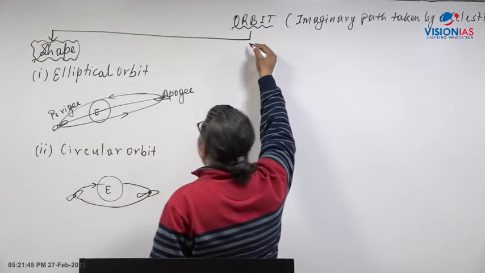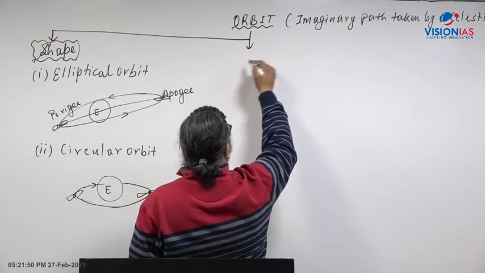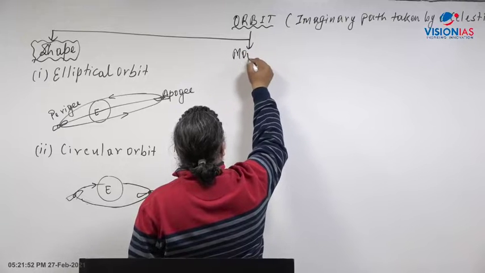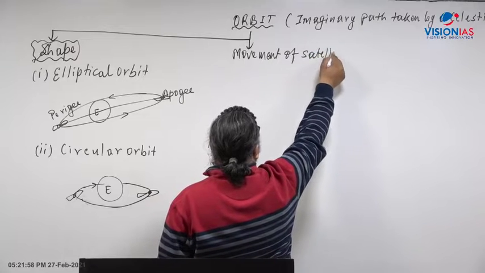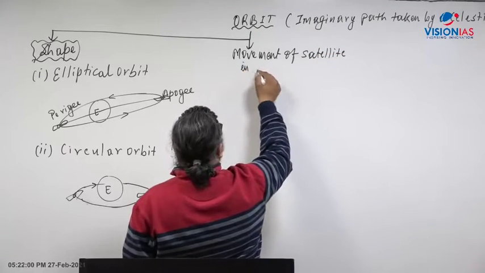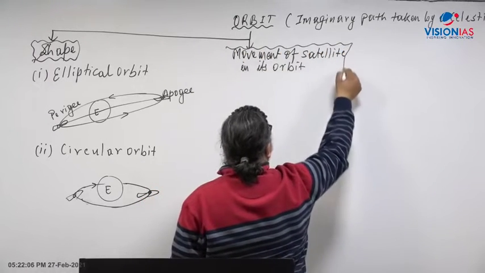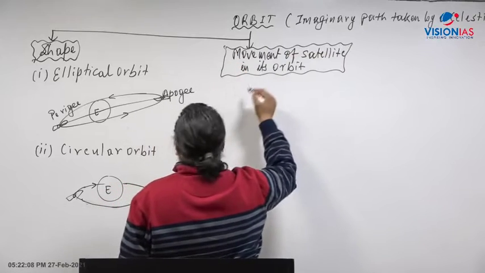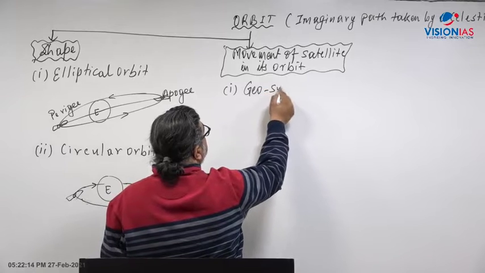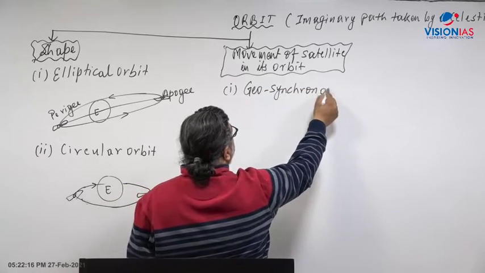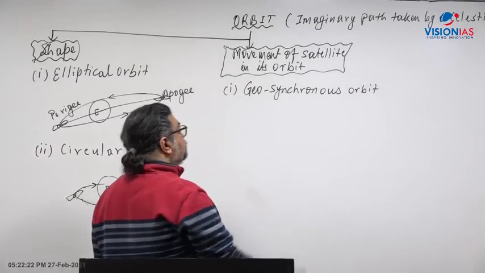Now the second classification is in terms of revolution, that is, the movement of the satellite on its orbit. Based on the movement of the satellite in its orbit, we can have first one, called a geosynchronous orbit. Right, geosynchronous orbit. Now what is geosynchronous orbit?